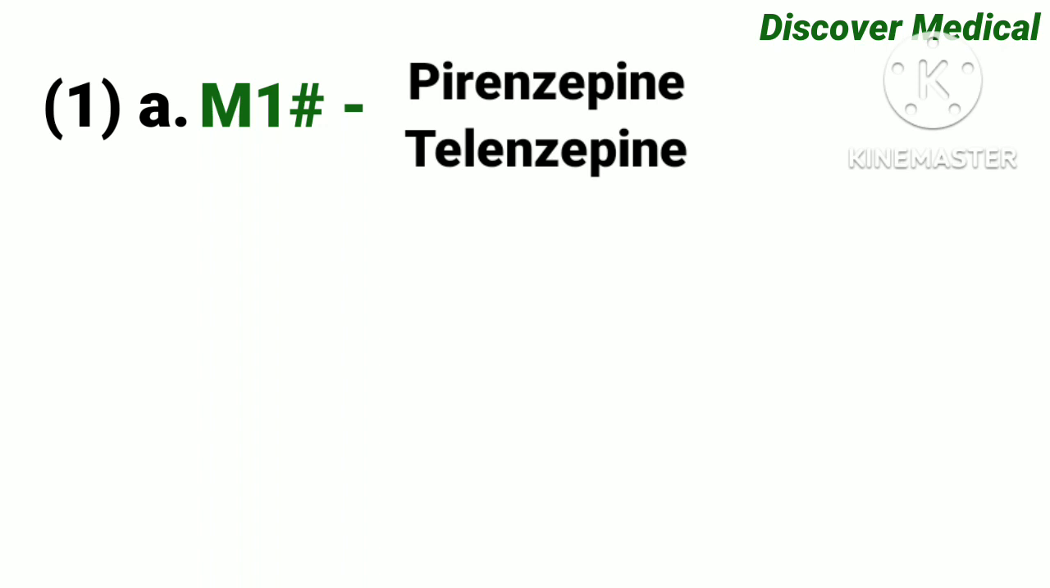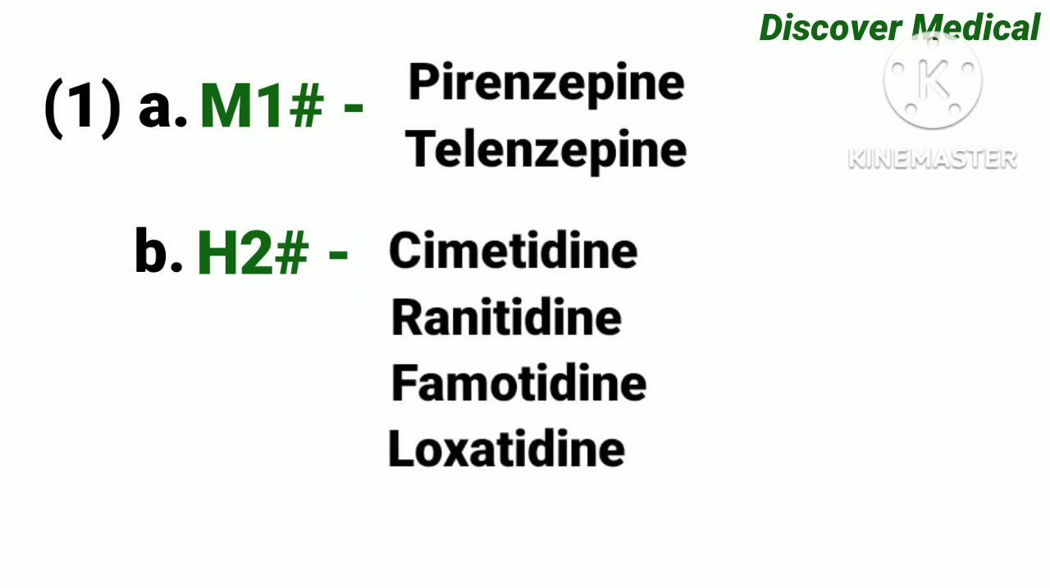Firstly, we have to inhibit the M1 receptor, which stimulates acetylcholine. We use M1 blockers, pirenzepine and telenzepine. We already discussed that acetylcholine and gastrin both 50% directly stimulate the proton pump and 50% act through histamine. So to inhibit histamine, we have to block the H2 receptor. We use H2 blockers: cimetidine, ranitidine, famotidine and roxatidine.